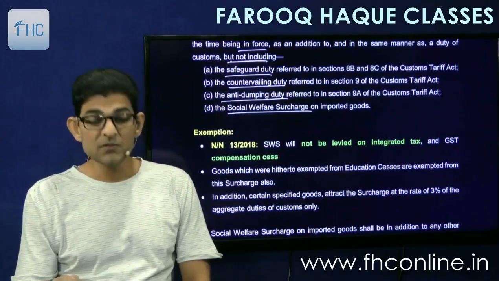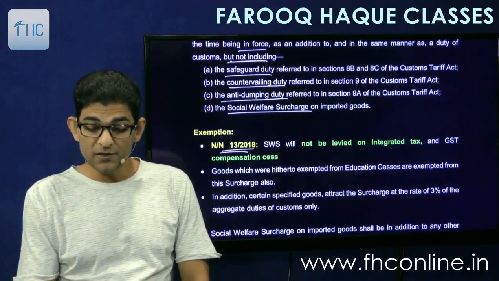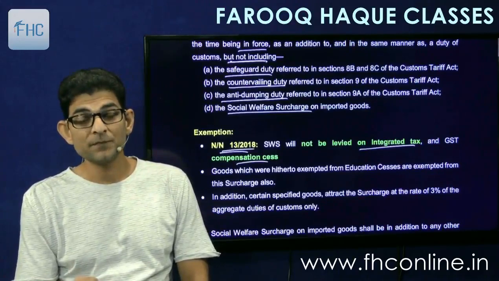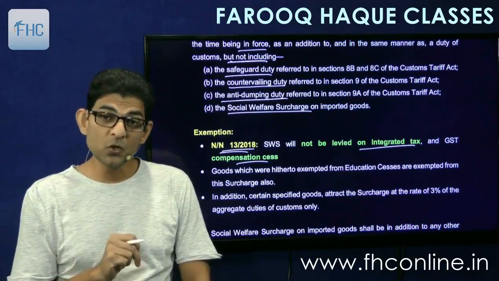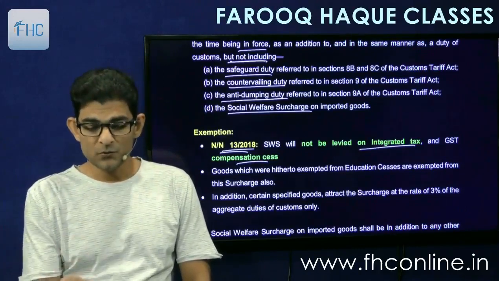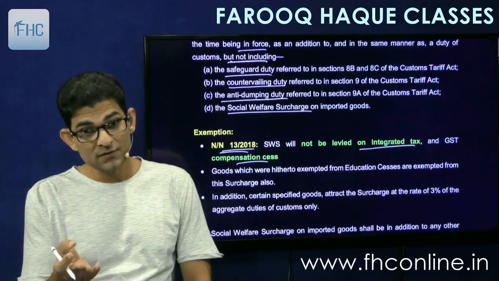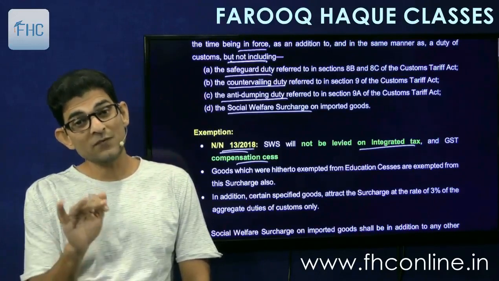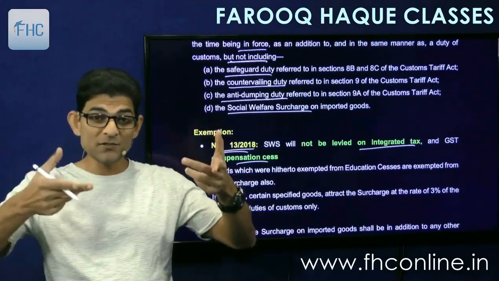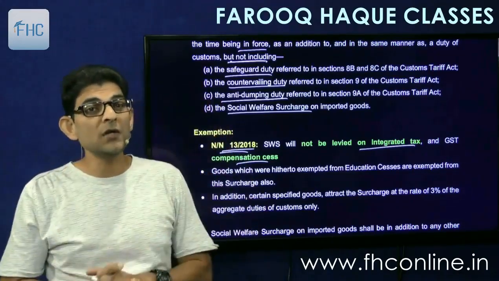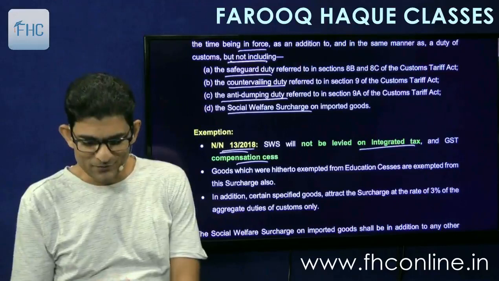And there are further exemptions. Notification number 13 of 2018 says SWS will not be levied on integrated tax and GST compensation cess. So SWS will not be imposed on integrated tax. But will integrated tax be imposed on SWS? Yes. So SWS is to be added first and then integrated tax is added at the last, and SWS will be included in value for the purpose of integrated tax. Means integrated tax is imposed on SWS, but SWS is not imposed on integrated tax. Don't worry, we'll see one problem, you'll understand the whole concept.